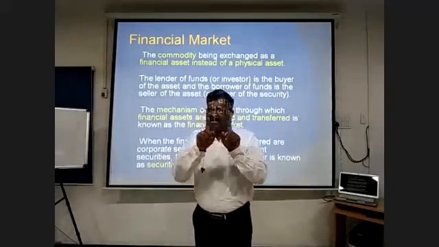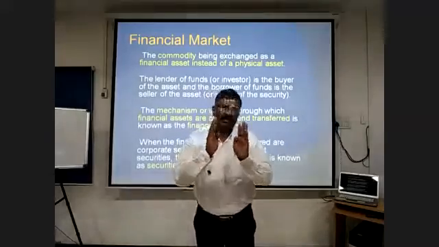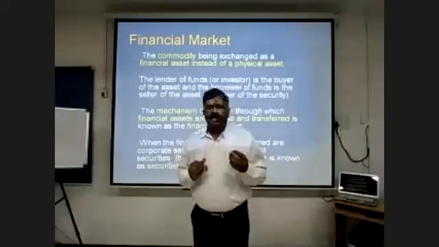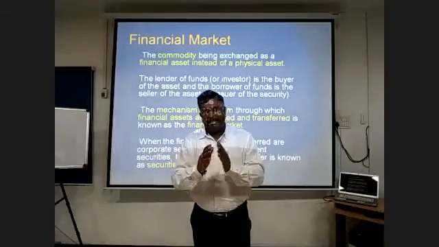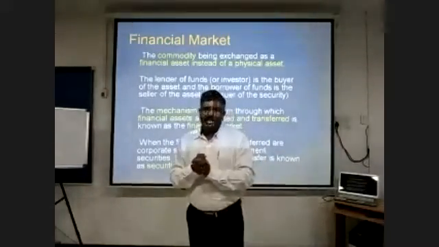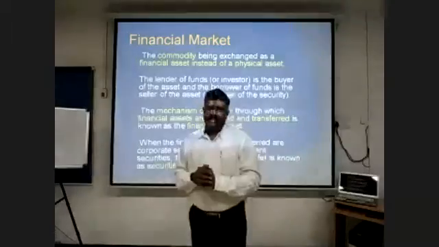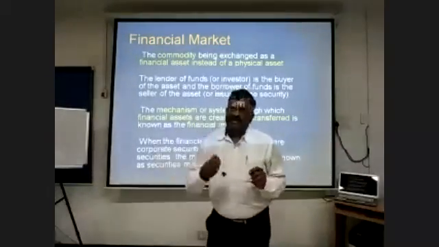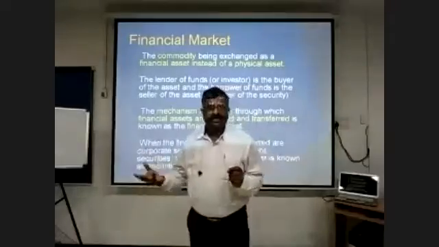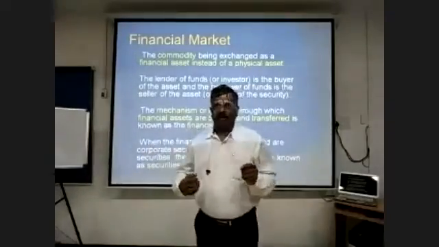Now please understand, there are two kinds of things involved in that. When I bring my own money into the company, that is called my share capital in the company. It is called owned funds. When I take money from a financial institution or from the bank or from somebody else, that is called borrowing.